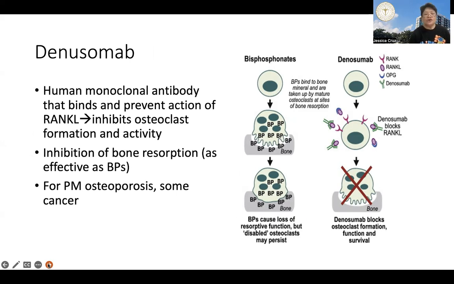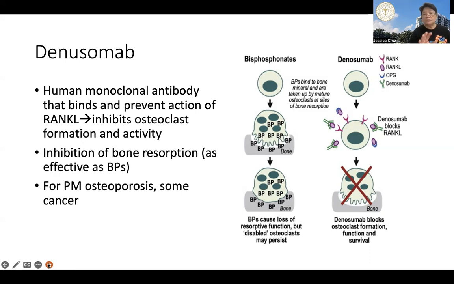No? So it inhibits bone resorption to a degree as effective as the bisphosphonates. No? But the difference is, whereas bisphosphonates can cause loss of resorptive function, the inhibited osteoclasts are still persistent, and bisphosphonates tend to deposit on bone tissue.